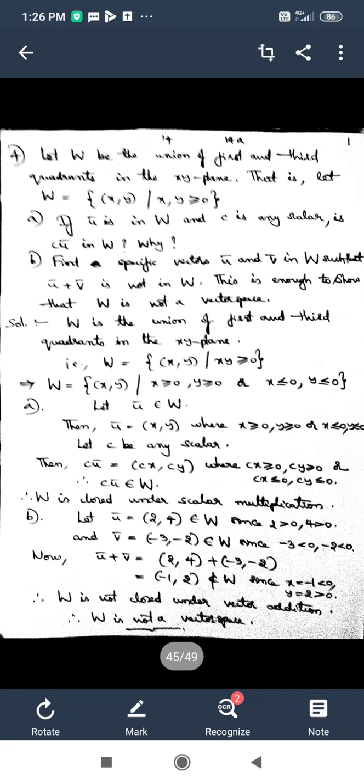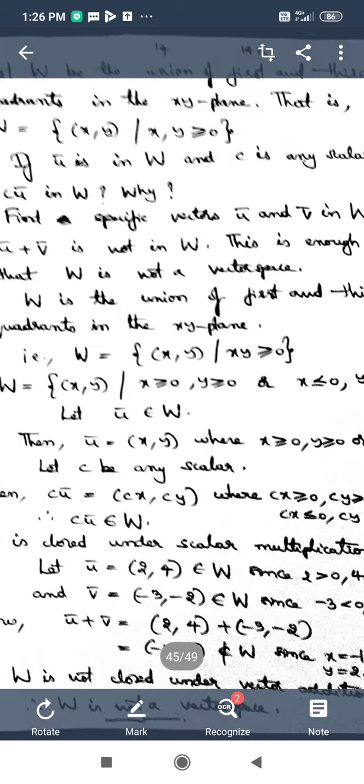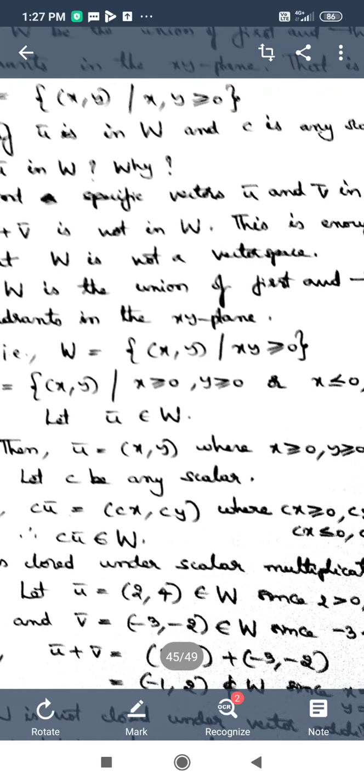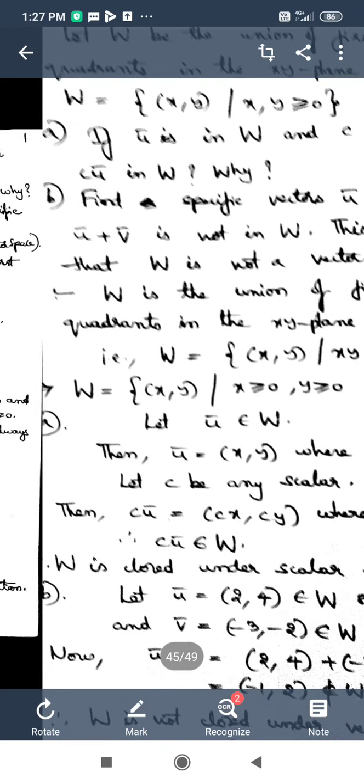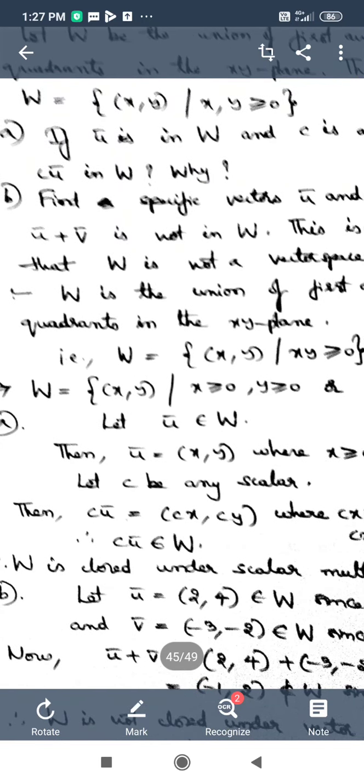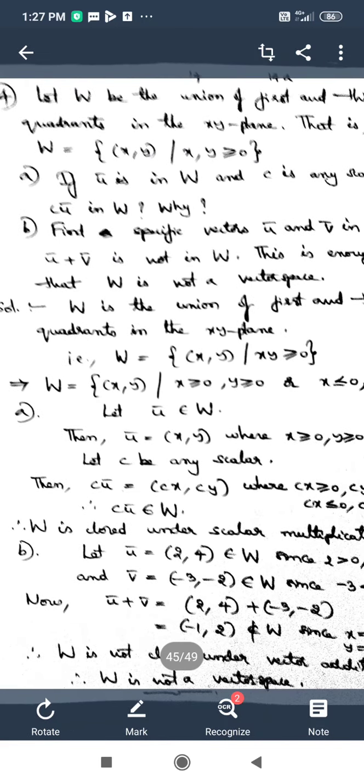W is the union of first and third quadrants in the xy plane, that is given to us. So in set builder form, W is equal to the set of (x, y) such that xy is greater than or equal to 0.